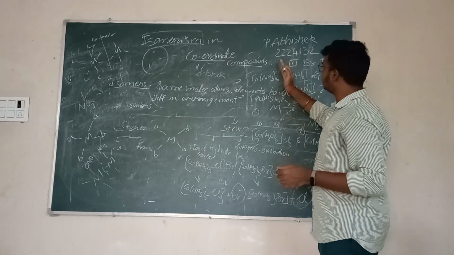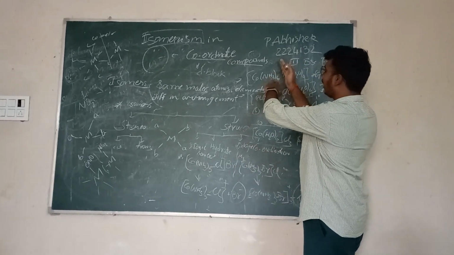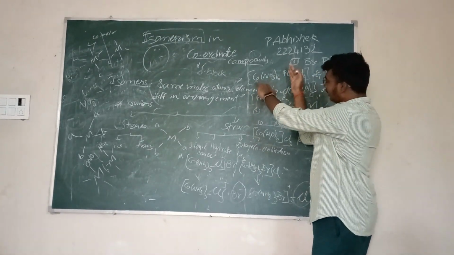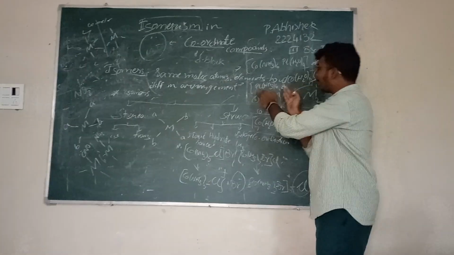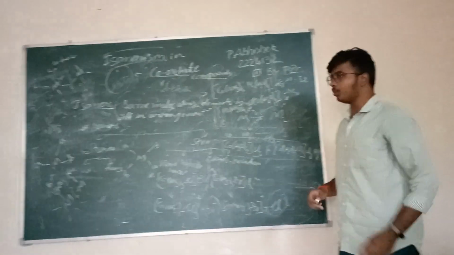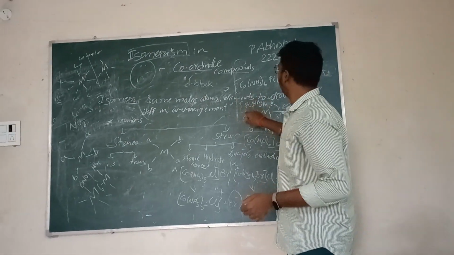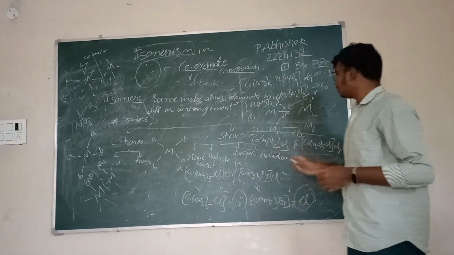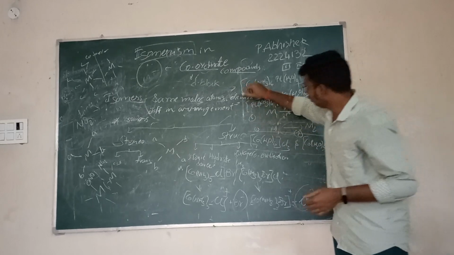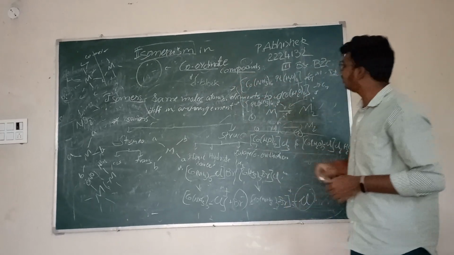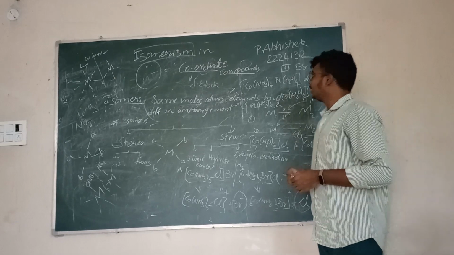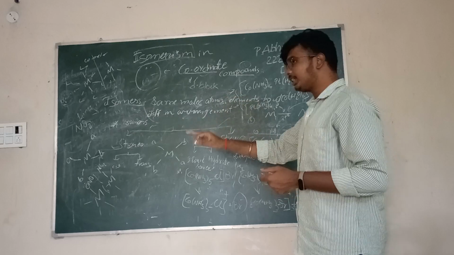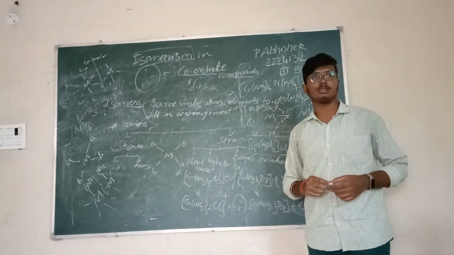For example, take ammonia as a ligand. In the first compound, cobalt is acting as the central metal atom for the ligand, but in the second compound, platinum is acting as the central metal atom for the ammonia ligand. So if they differ in the central metal atom attached to the ligands, it is known as coordinate isomerism. These two can be noted as familiar examples of coordinate isomerism. This is about isomerism in coordination compounds and the different types of stereoisomerism and structural isomerism present in them. Thank you.